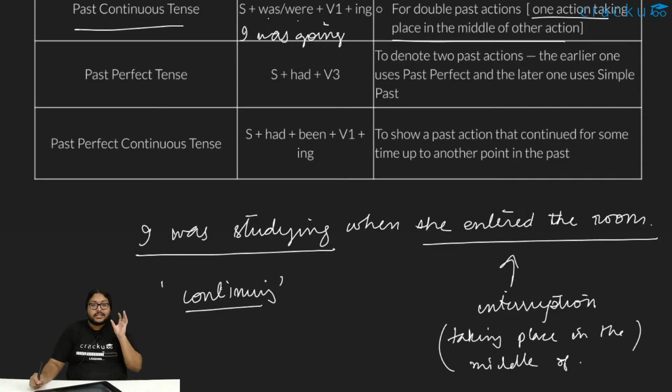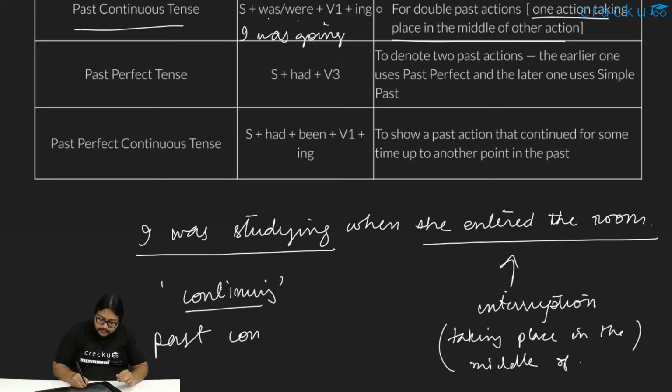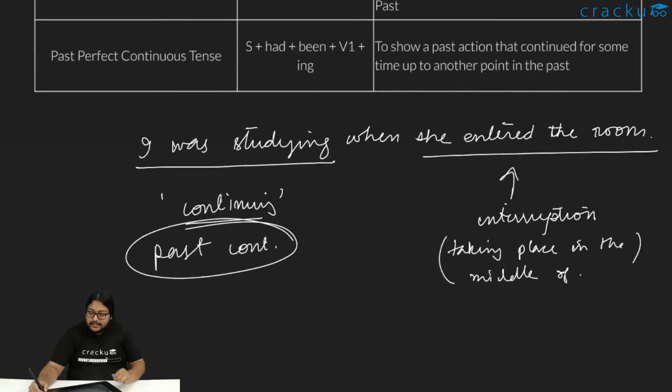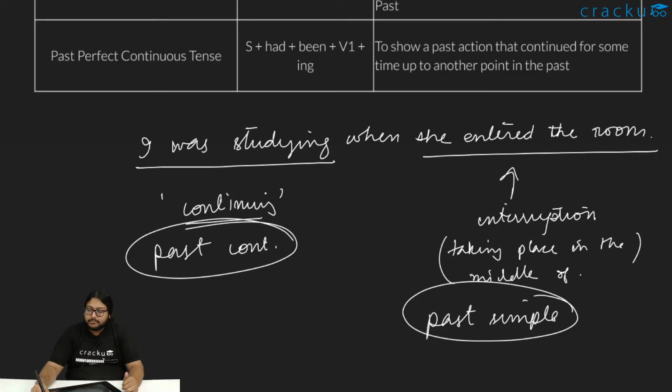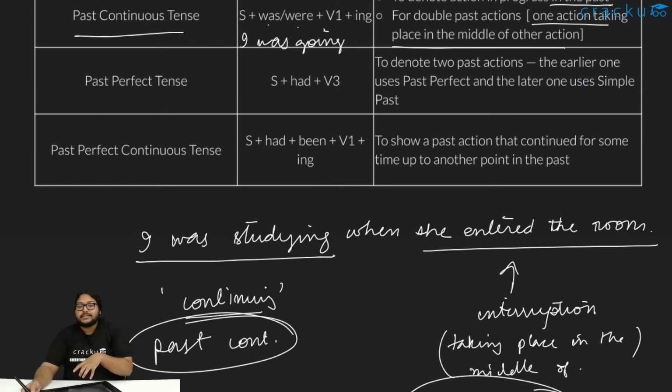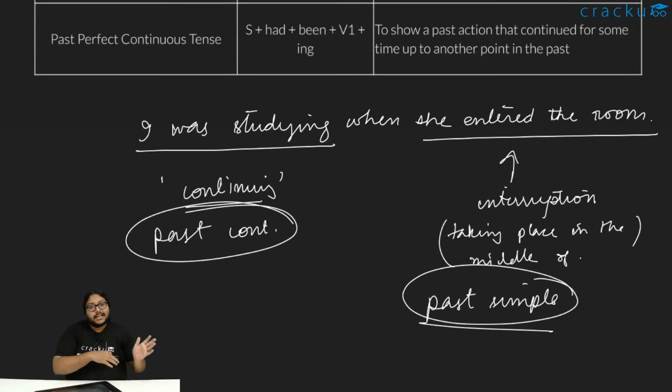So when we have a sentence which implies an idea like that, the continuing action which is going on, that will always take a past continuous, and the action which is interrupting, that will always take a past simple. This is like a structure which we need to keep in mind, that whenever we have one action taking place in the middle of another action, जो middle में हो रहा है, something which is happening in the middle, something which is interrupting the action, that will always be in past simple, and the other action which was going on, that will always be in past continuous.